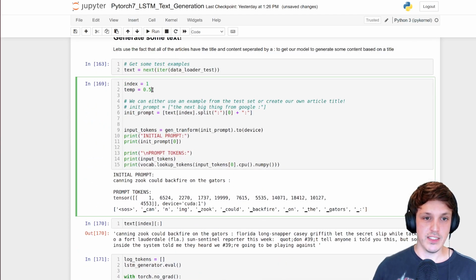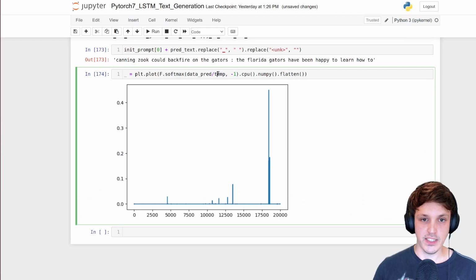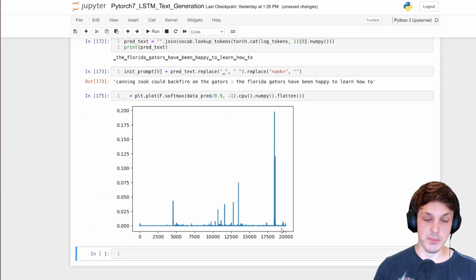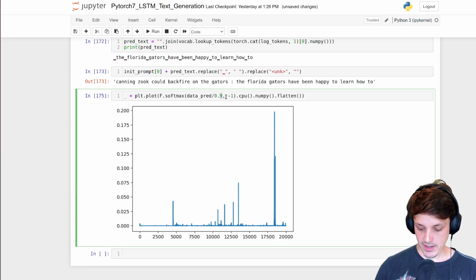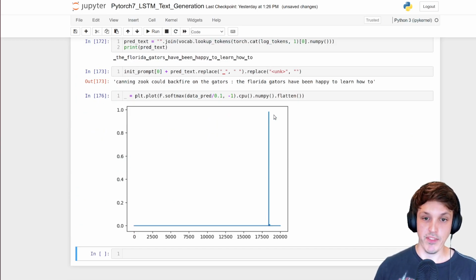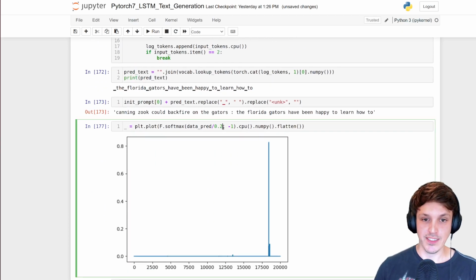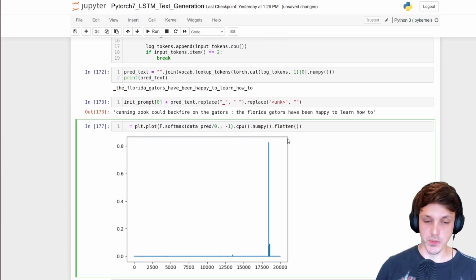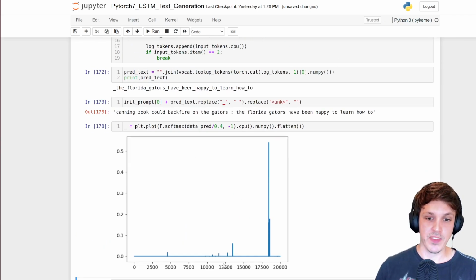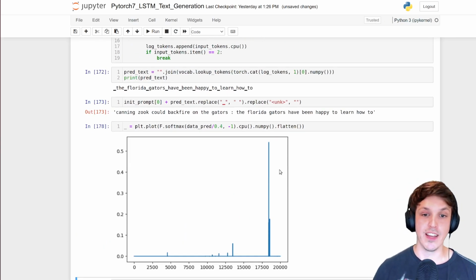If I now change the temp, I might just change it here. If I change this temp to something a bit higher, you'll see that the distribution is a bit more noisy now. If I make it very small, you can see we only got one really big peak. That's probably too small. So you can see how if we divide the logits by a small number before the softmax, it does skew the distribution towards that highest probability there. So that's what we're seeing. Right.